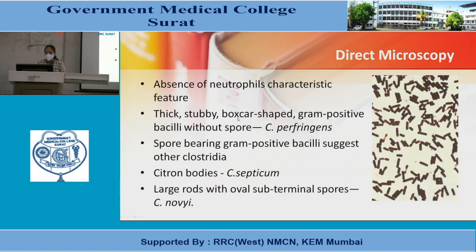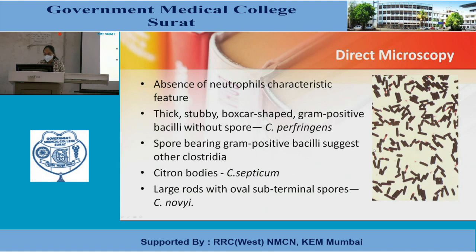In direct microscopy, the absence of neutrophils is the characteristic feature. Bacilli are seen as thick, stubby, boxcar shaped, gram-positive bacilli without spores.